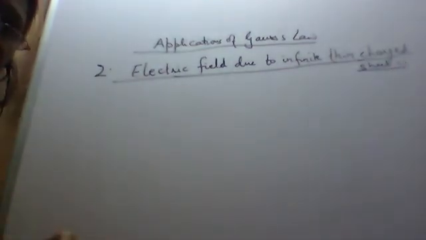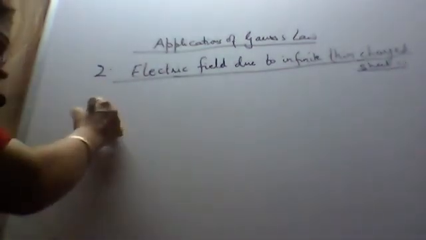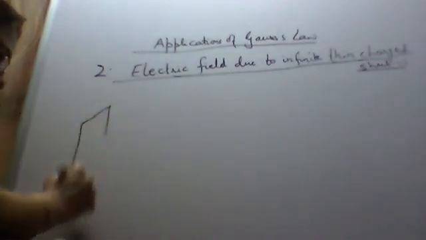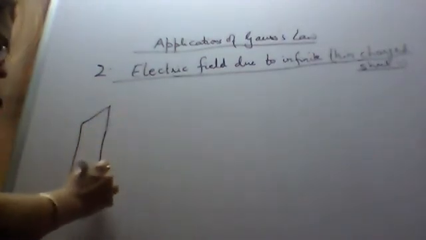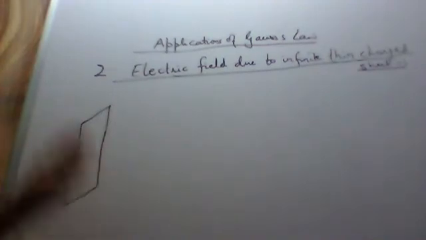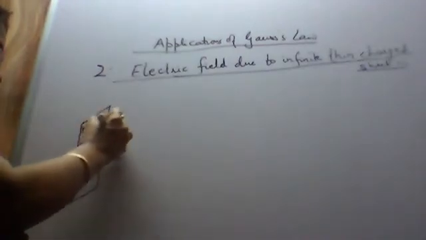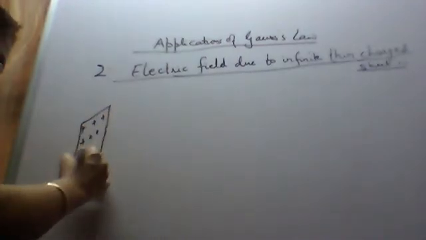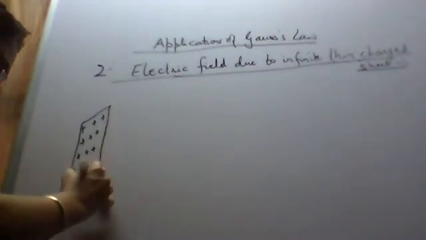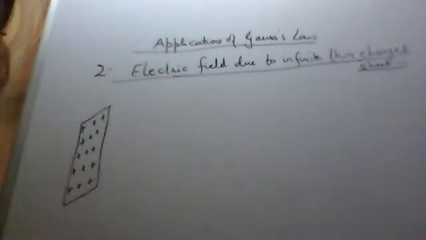So first we'll draw the Gaussian surface. Let this be an infinitely long thin sheet, perpendicular to the plane of the board, on which positive charges are uniformly distributed.